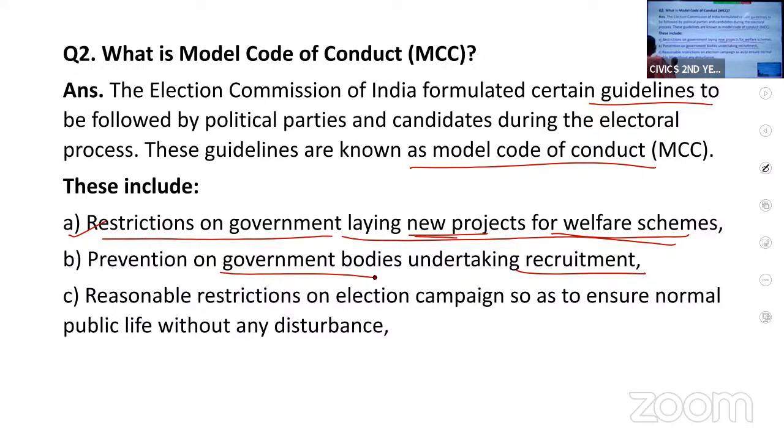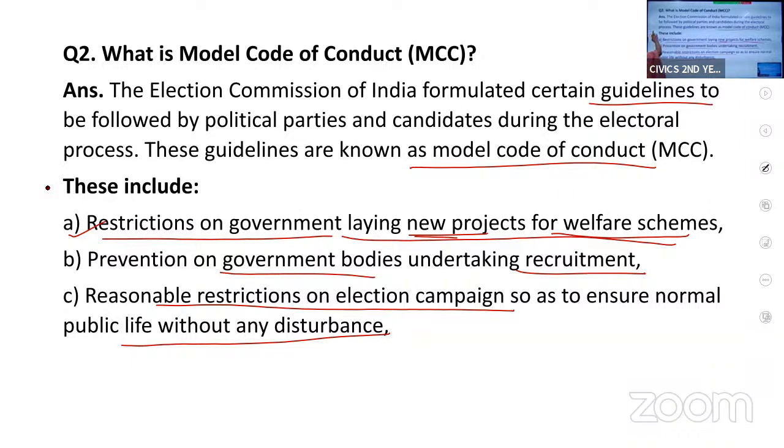Now, reasonable restrictions on election campaign. During the campaigning, some restrictions are imposed on the political leaders and parties to ensure that public life is not disturbed. The election campaigns should not disturb the public life.